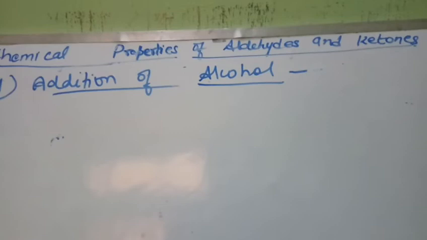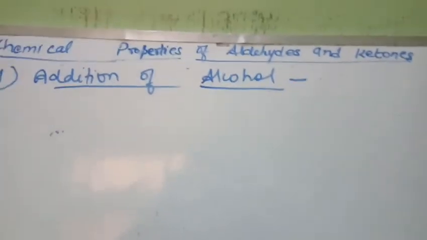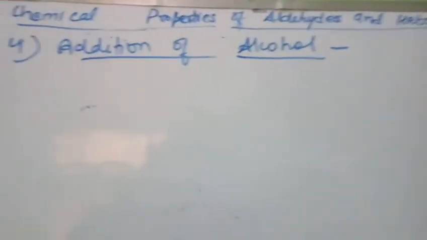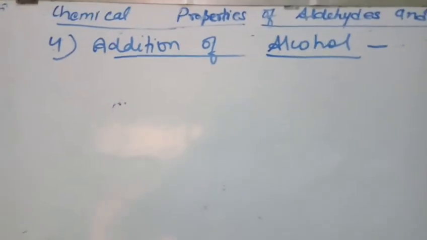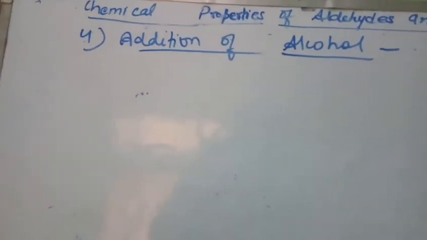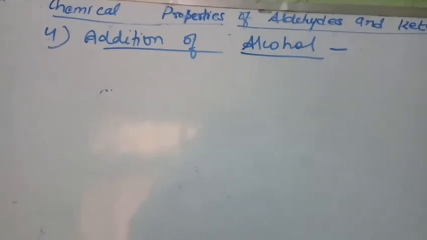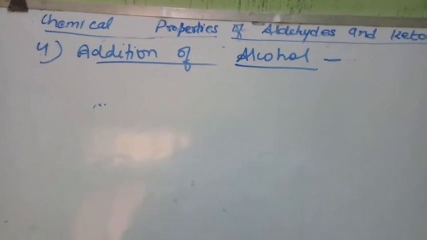When aldehydes react with an equivalent quantity of monohydric alcohol in the presence of dry hydrogen chloride, first of all we get alkoxy alcohol, which is known as hemiacetal.